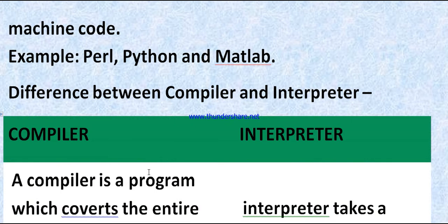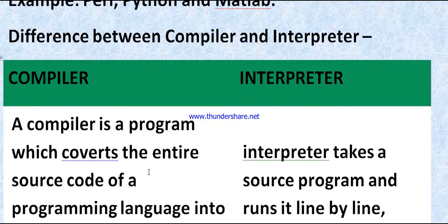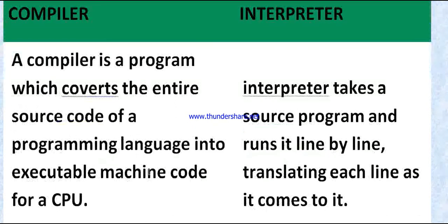Now, differentiate between compiler and interpreter. A compiler is a program which converts the entire source code of a programming language into executable machine code for the CPU. An interpreter takes the source program and runs it line by line, translating each line as it comes to it.